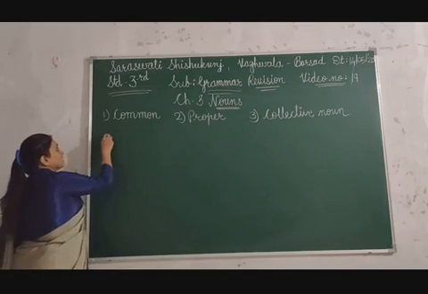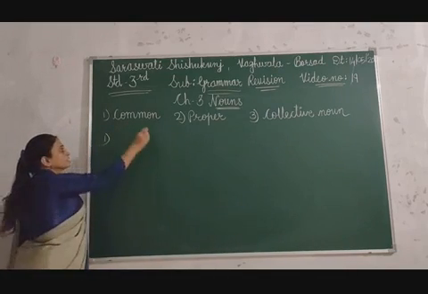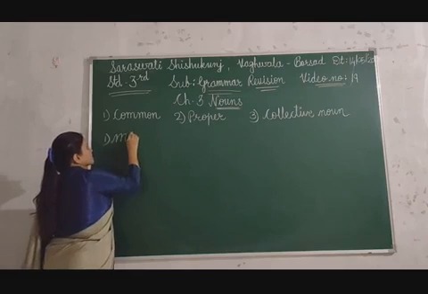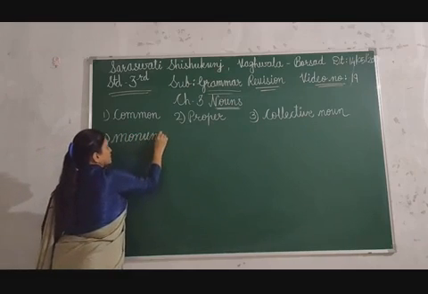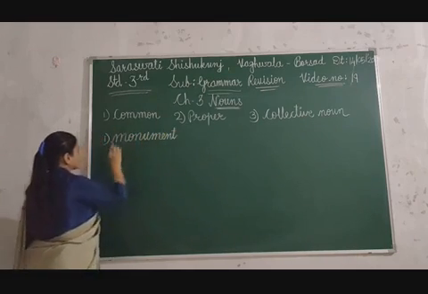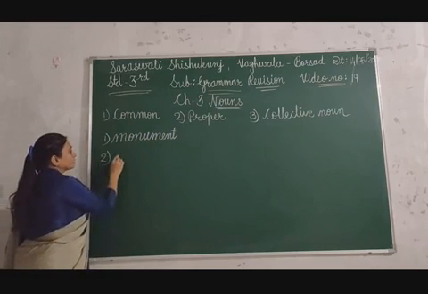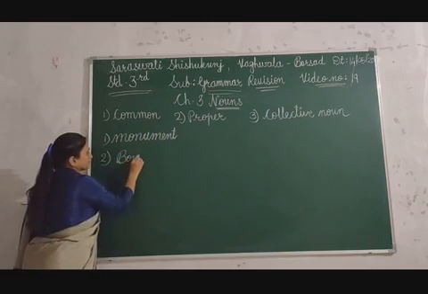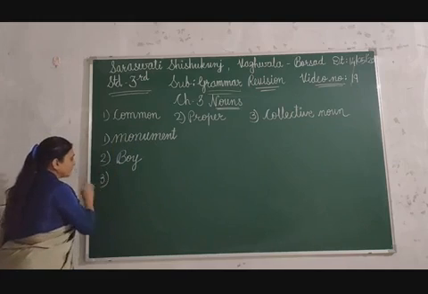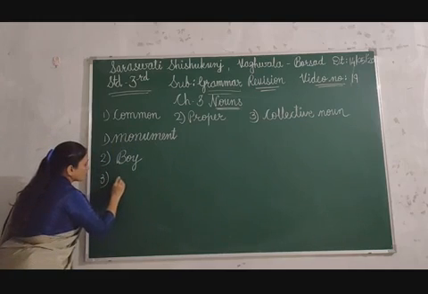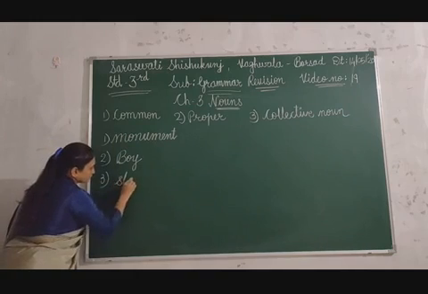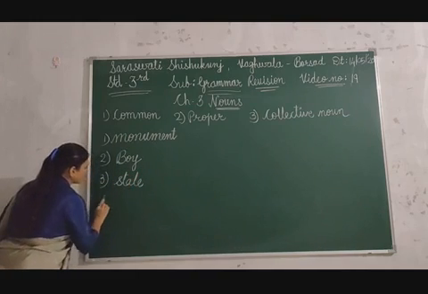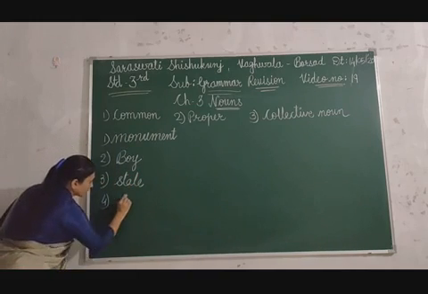The first one, let's start with common noun. The common nouns I will write: monument. The second will be boy. Third will be state. And the fourth will be country.